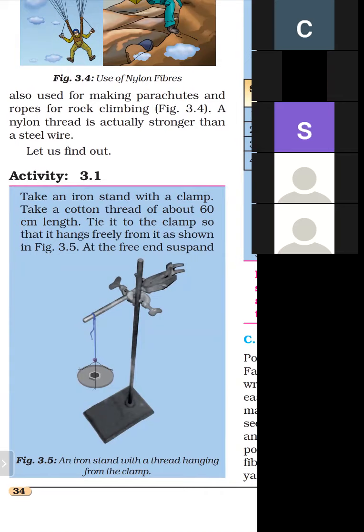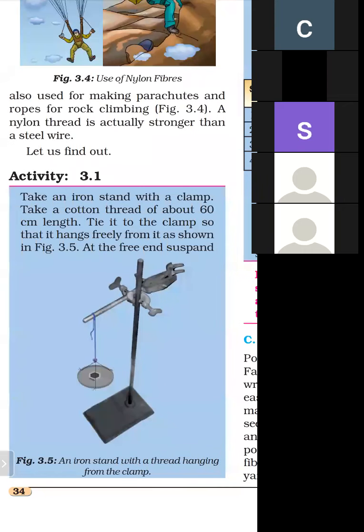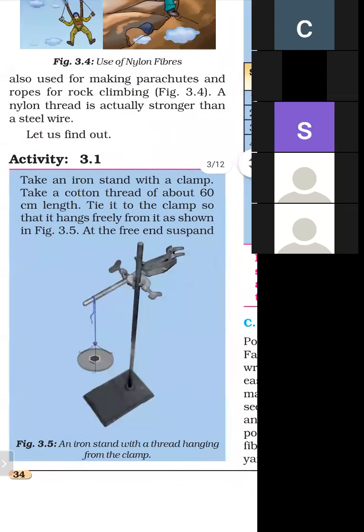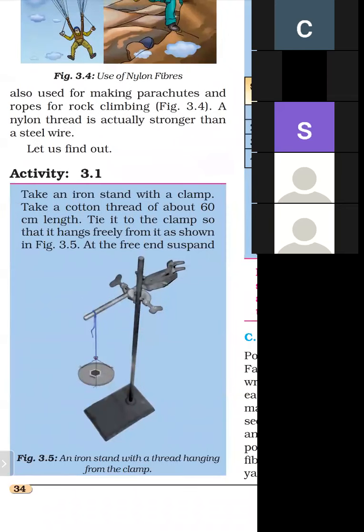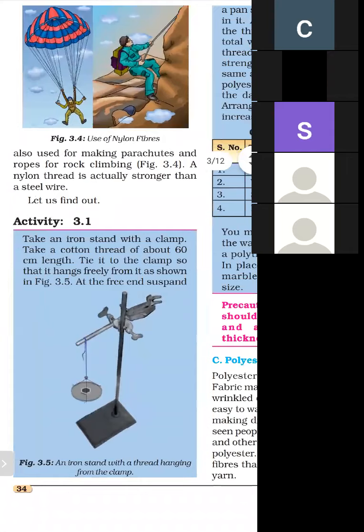As shown in figure 3.5, there is a clamp, and we take an iron stand with the clamp, take a cotton thread of about 60 centimeter and tie it with the clamp such that it hangs freely as shown in figure 3.5. Look at the arrangement of figure 3.5. There is a clamp stand, and it is also available in our laboratory. And tie a thread with the clamp. At the free end, suspend a pan so that weights can be placed on it.